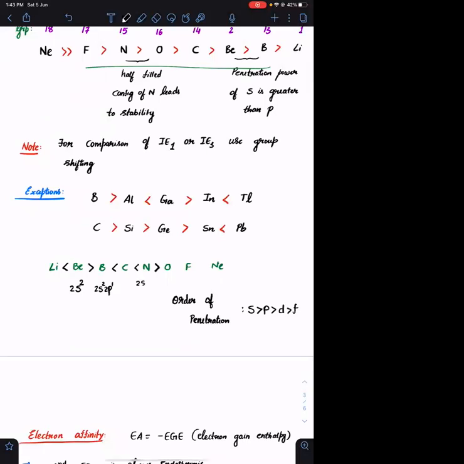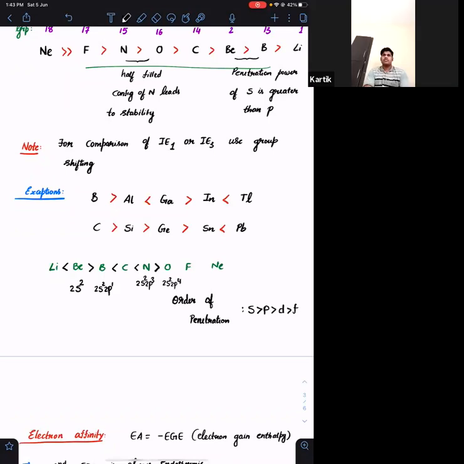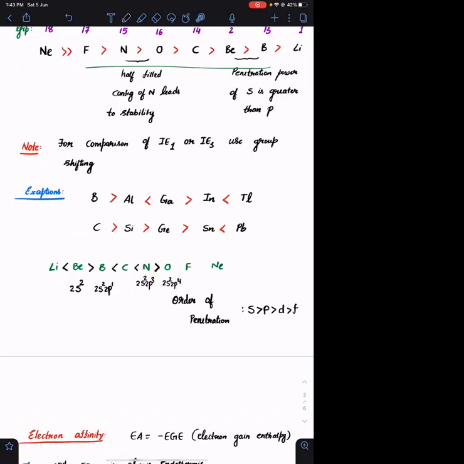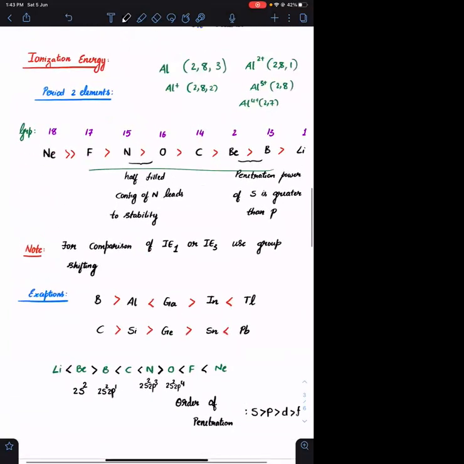Nitrogen has 2s2 2p3, oxygen has 2s2 2p4. Okay, so because of this half-filled configuration, this is having greater stability. So if I want to disturb that nitrogen's configuration, I need to put more and more energy. So nitrogen has greater ionization energy when compared to oxygen. Oxygen will be lesser than fluorine. Fluorine will be lesser than neon. Neon का सबसे ज़्यादा होगा because it is noble gas. It has completely filled outermost shell. Okay. So overall order आपको इतना ही याद रखना है.